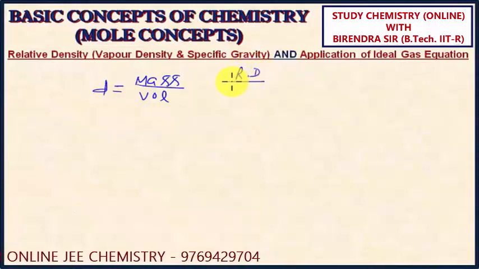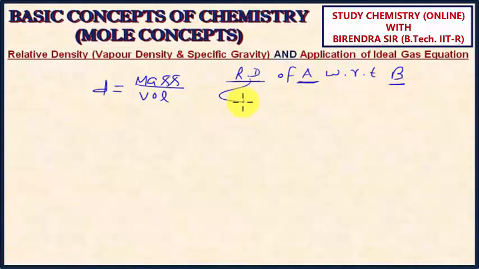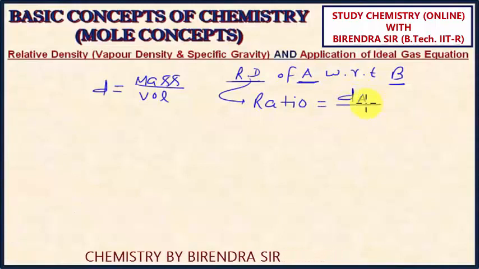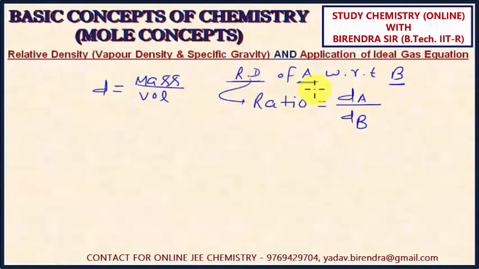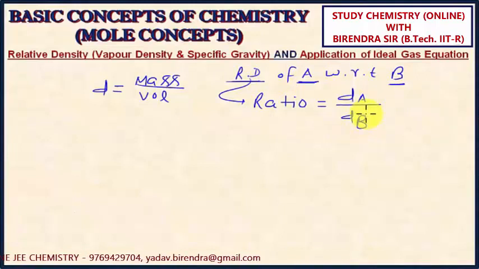Okay, now what is relative density? If I say relative density of substance A with respect to substance B, it is actually a ratio of two densities: absolute density of A upon absolute density of B. So the ratio of the density of a substance A to the density of the substance B is known as relative density of A with respect to B. My point is clear?